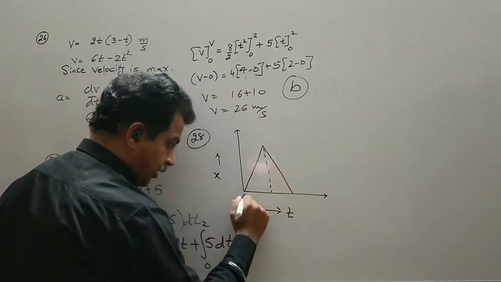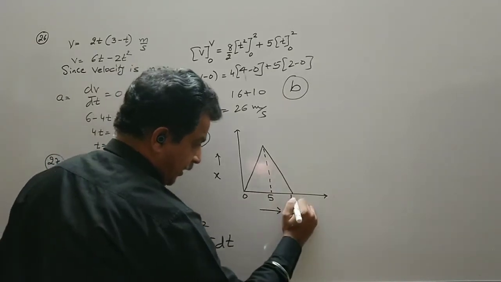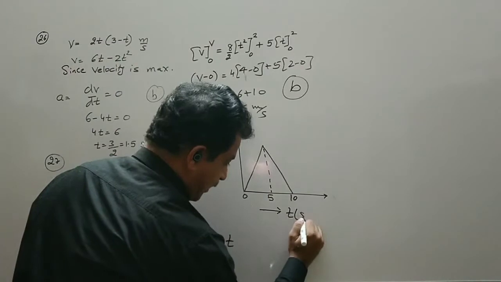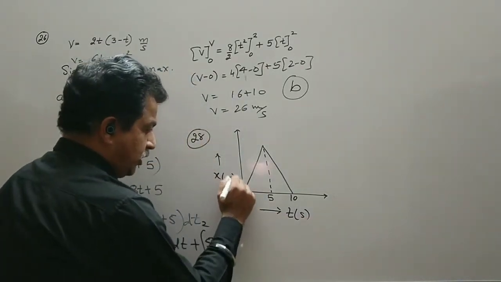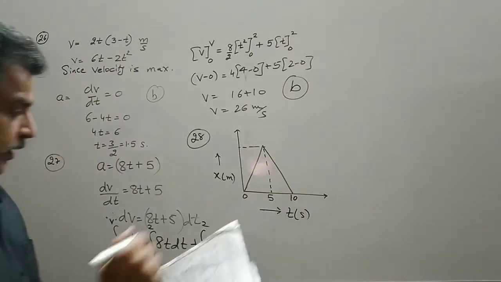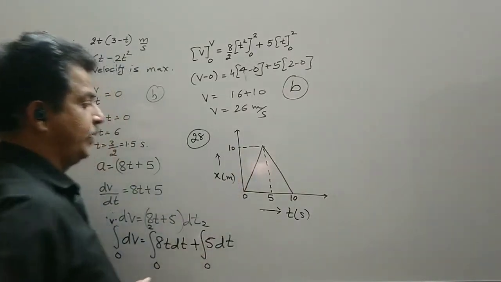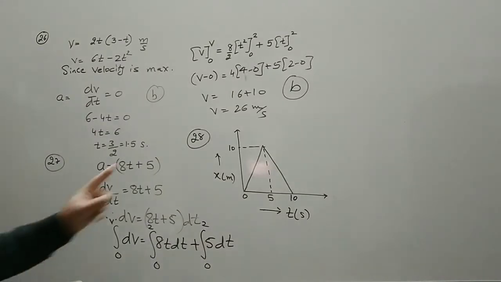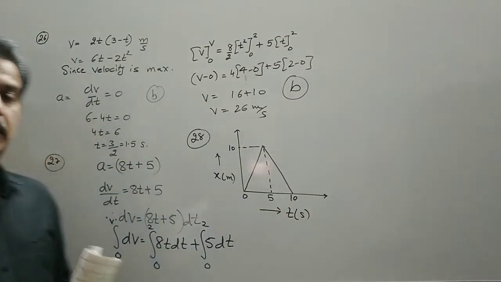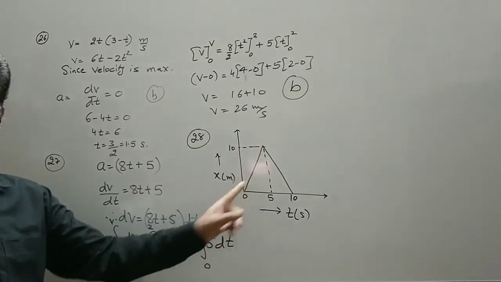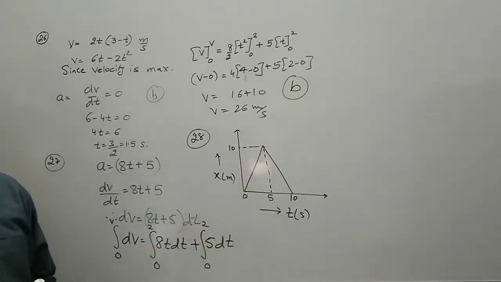It is a triangle, from 0 to 5 second, and then 10 second, time is in second, position is in meter, and the maximum displacement, or the maximum final position, is 10. So the graph is x-t. From 0 to 5 second, we know the slope of the x-t graph gives us the speed.